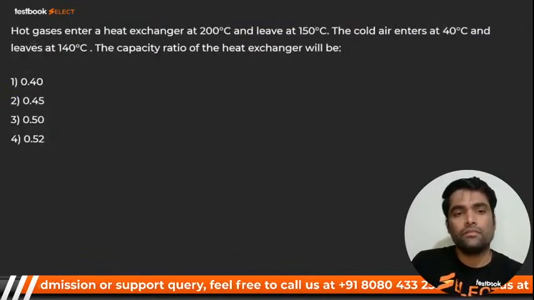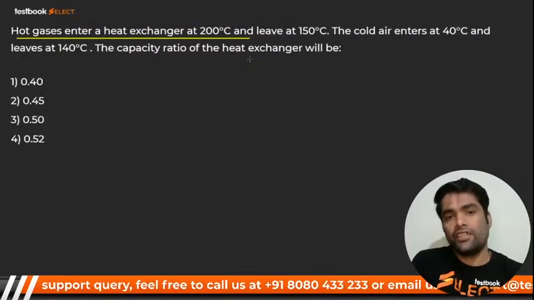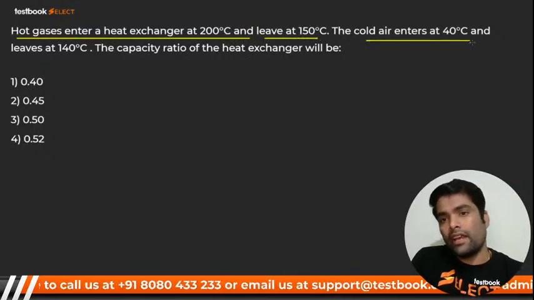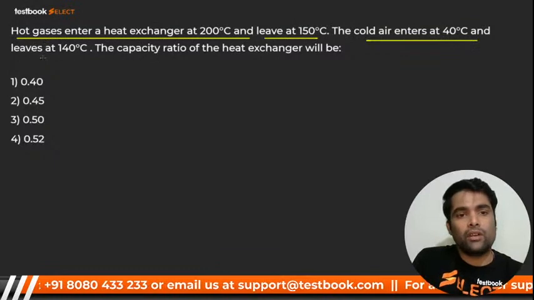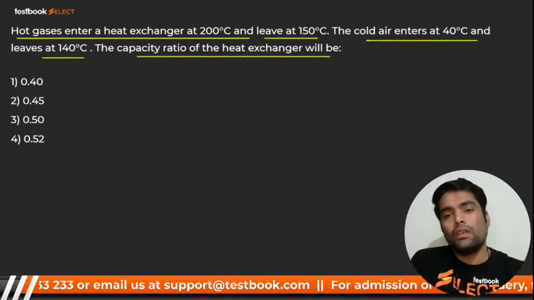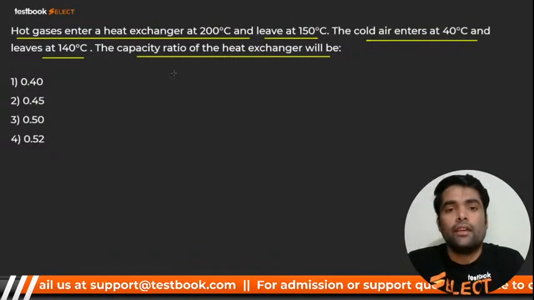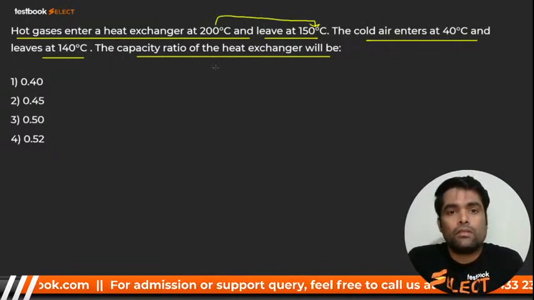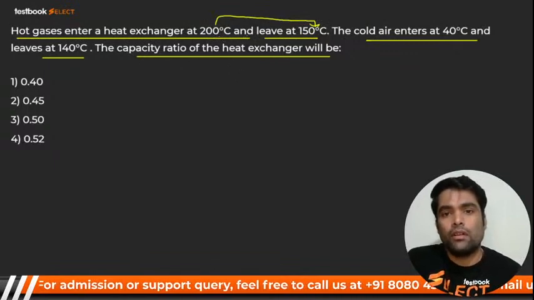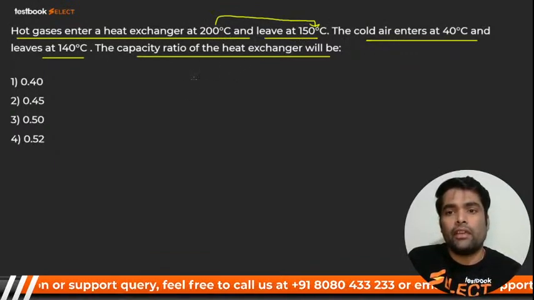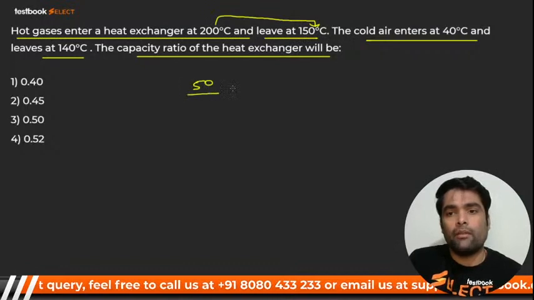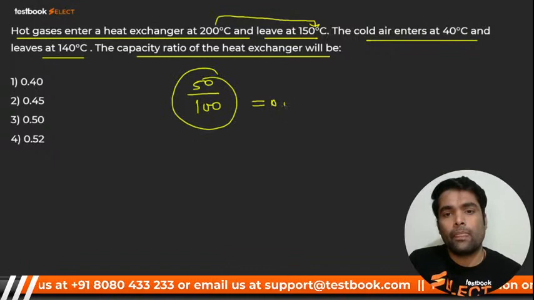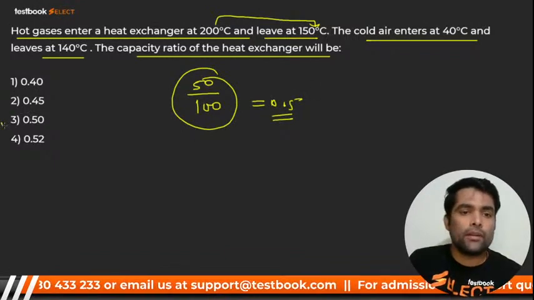Right? Hot gases enter a heat exchanger at 200 and leave at 150. The cold air enters at 40 and leaves at 140. They want to ask the capacity ratio, right? So what should it be, my dear? The difference of these two will be what? It should be 50, right? It should be 50 divided by what? 100. It should be 0.5.